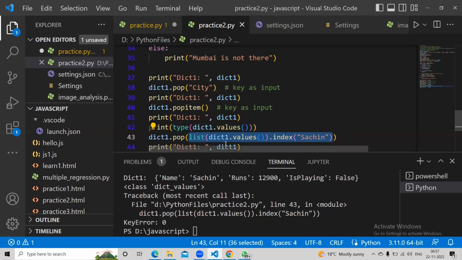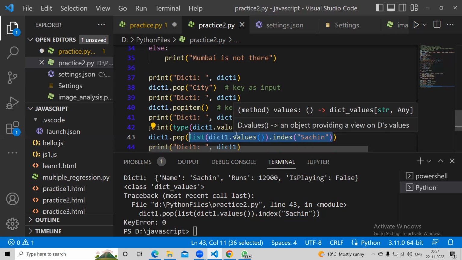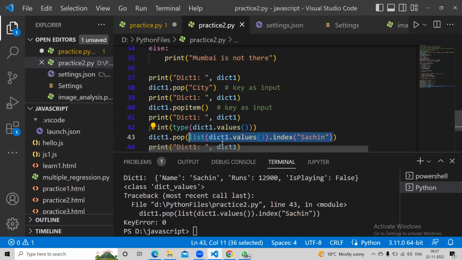Now when I say pop of 0, we know that pop works on the key, not on the index. It doesn't know what 0 is. So it's saying key error 0. There is no key called 0. So now key is in which one? Key is in dictionary dot keys.